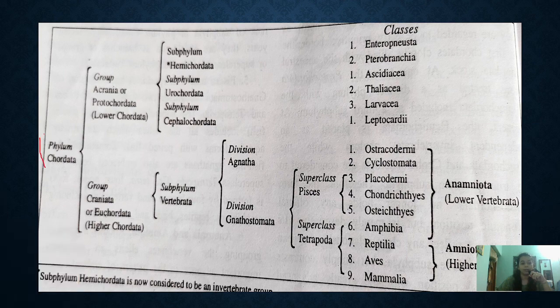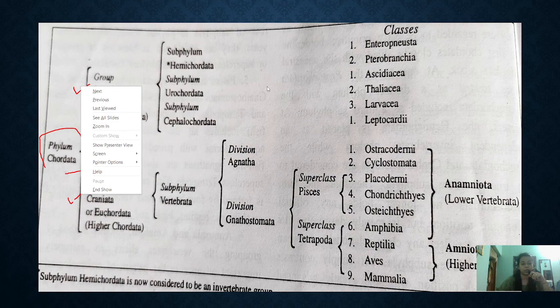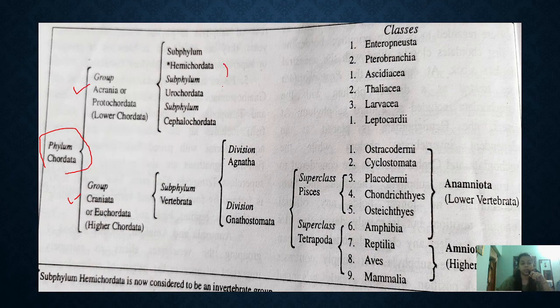So the phylum Chordata is divided into two, that is Protochordata and Urochordata. By now you must have been clear what is Protochordata and what is Urochordata is all about. And the Protochordata is of three different classes, subphylum, and Urochordata is divided into Agnatha and Gnathostomata.